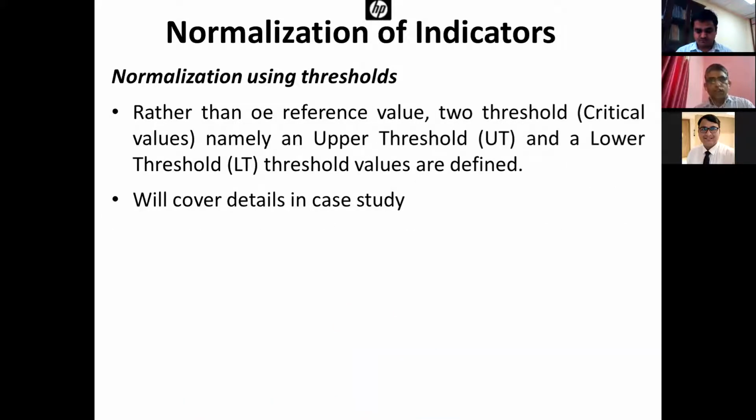Then normalization using thresholds rather than one reference point. Here we use two reference points, two critical values. One is the upper threshold and the second is the lower threshold. I will come to this process later on. We have used it in one of our studies.